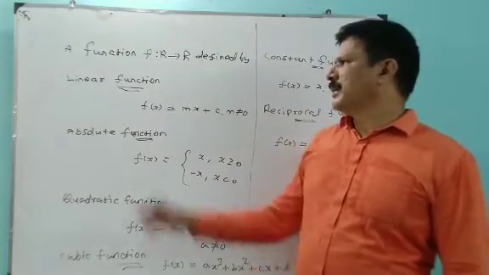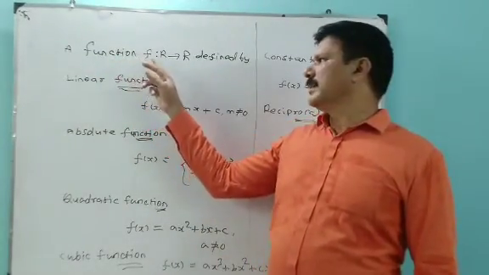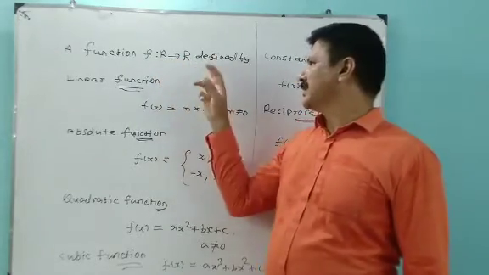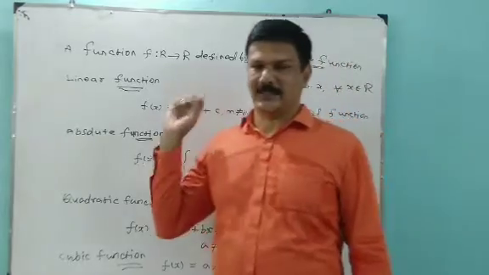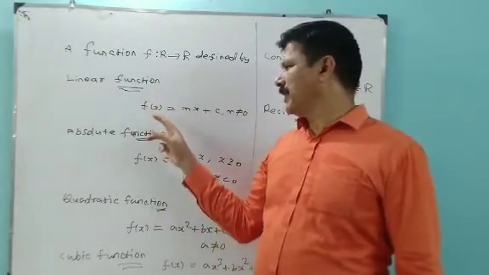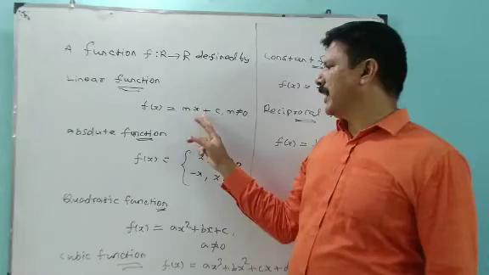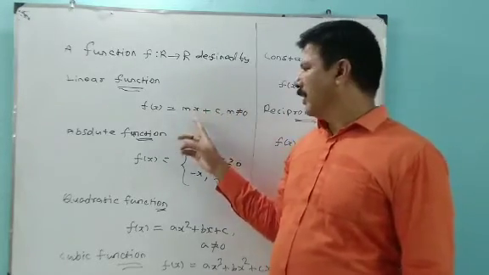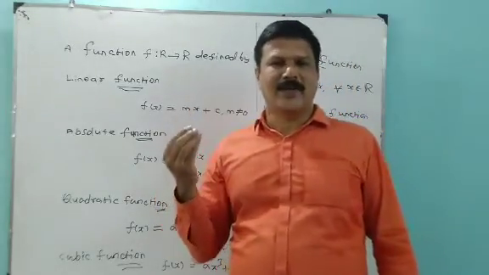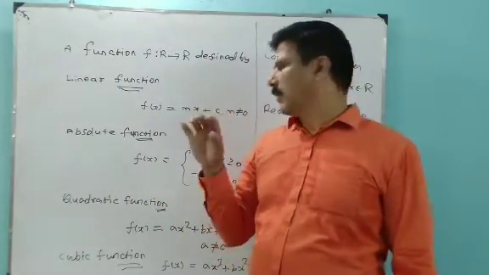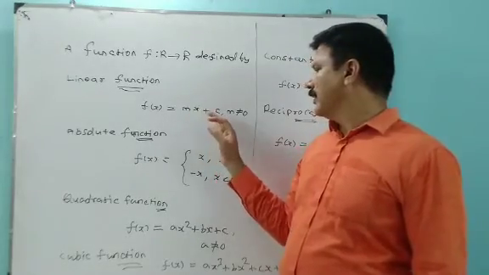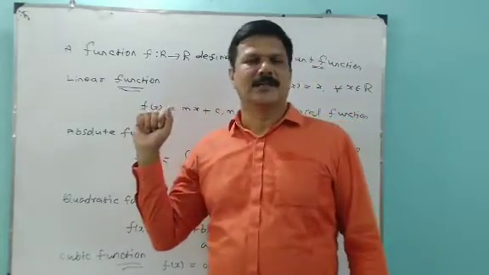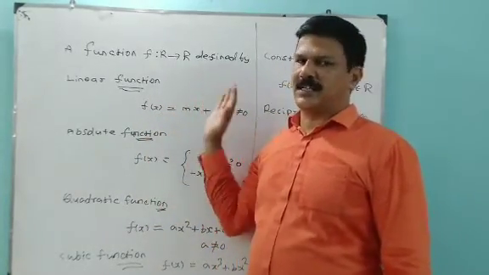Now, a function f from R to R, real numbers to real numbers, defined as a linear function. Linear function means f(x) = mx + c. Here m is not equal to 0. Linear means the power of x is 1, then plus one constant term. This is called a linear function. Generally, it's a straight line.